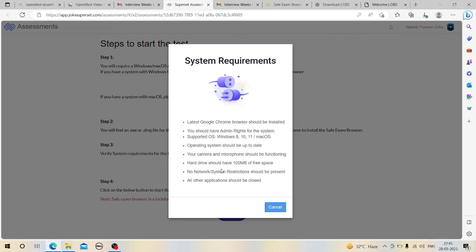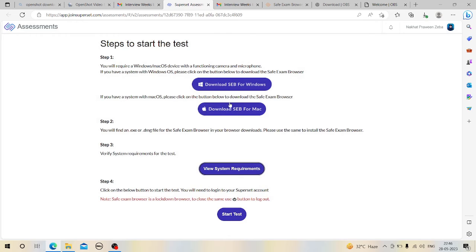So I would not be able to record while giving a mock test, obviously it is not possible at all, because all the other applications and Windows tabs should be closed when you are attempting the test. Even if it is a mock, we are not allowed. Okay, so these are the system requirements you need to view. And if I start the test, I think it will not be recorded because it will be a violation of the test. But I thought since it is a mock test, I could show. Okay, I'll check it and then I will inform you further.